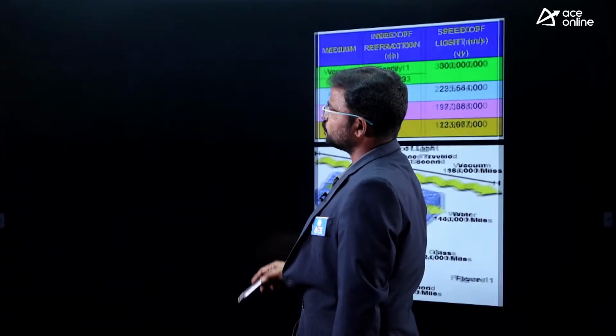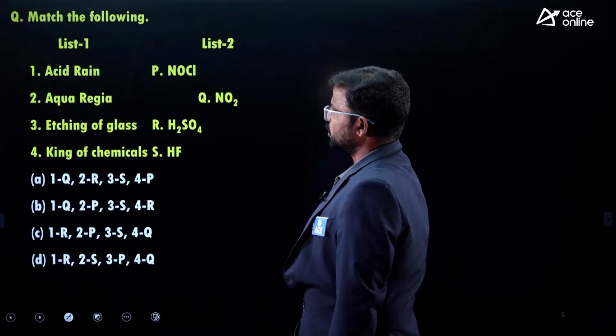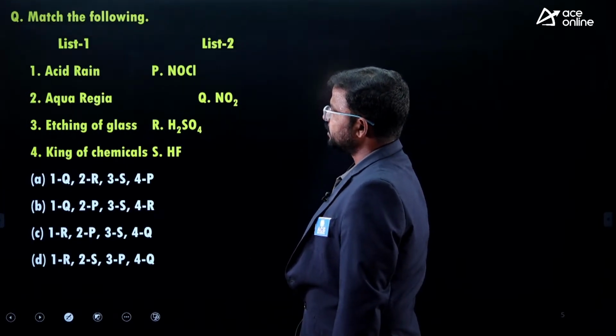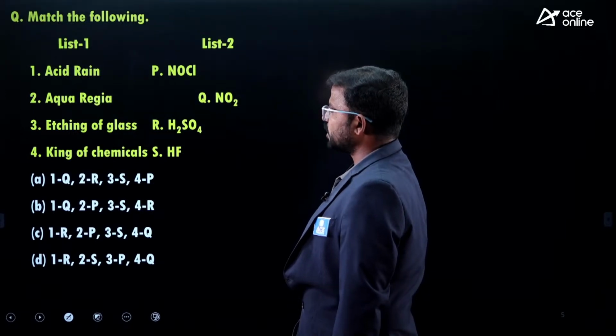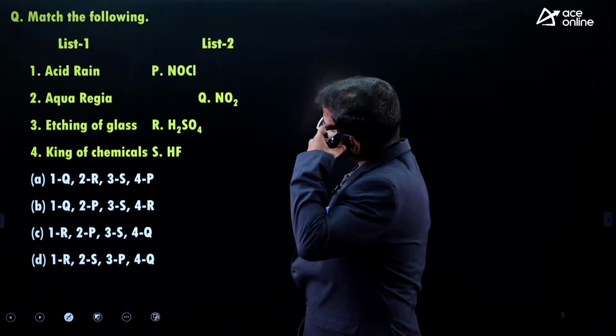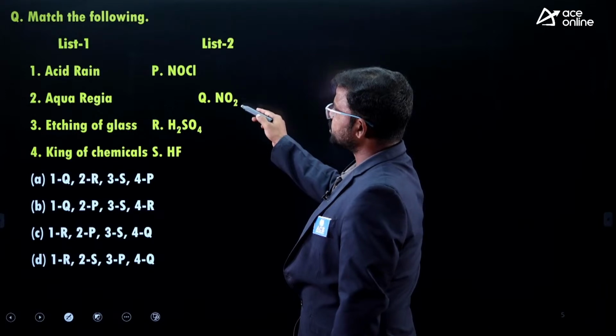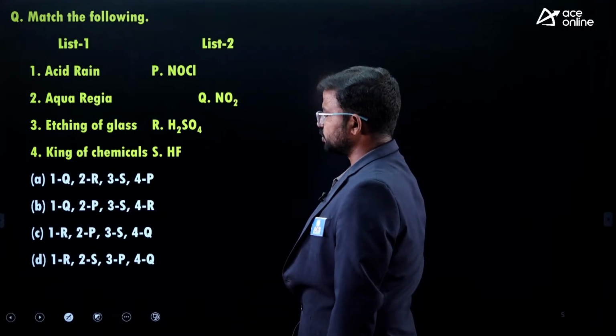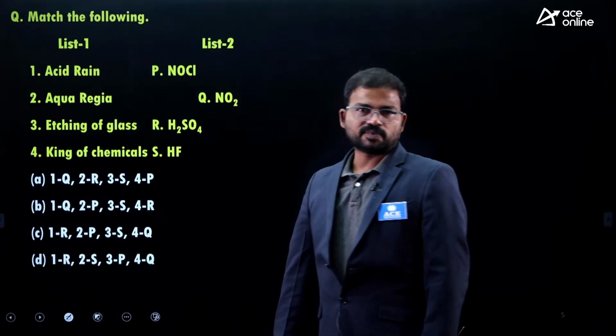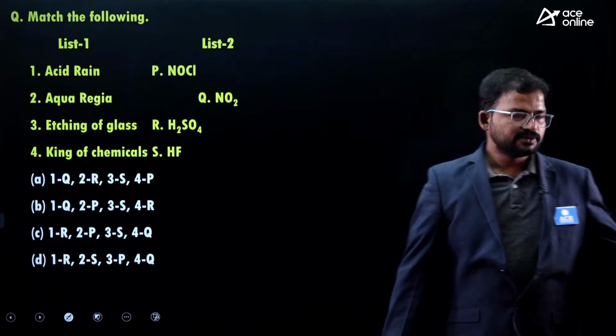So here is the next question. Match the following: acid rain, aqua regia, etching of glass, king of chemicals, and on the other side they mention NOCl, NO2, H2SO4, HF. This is also very important. Which is the correct option here?